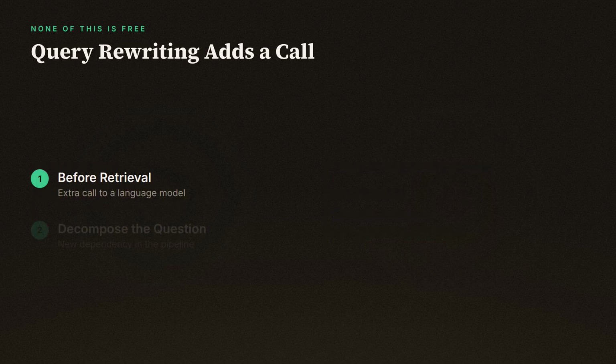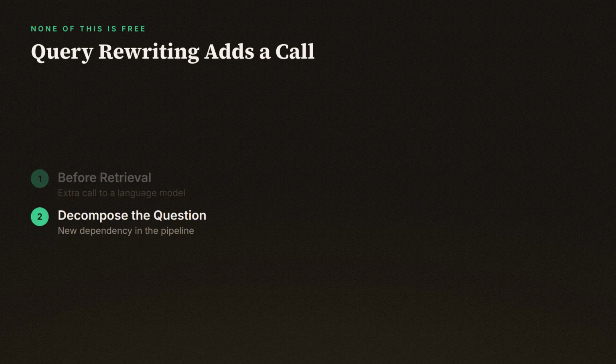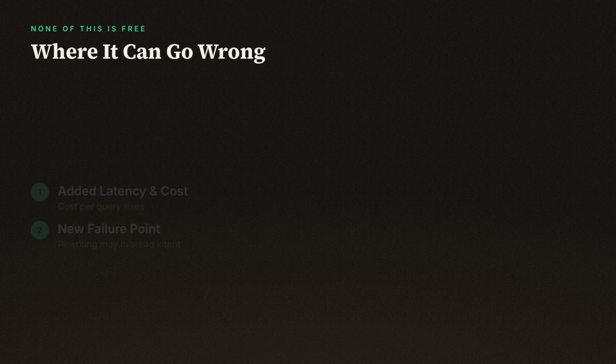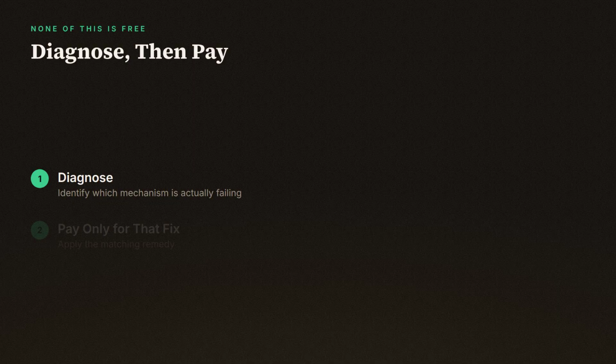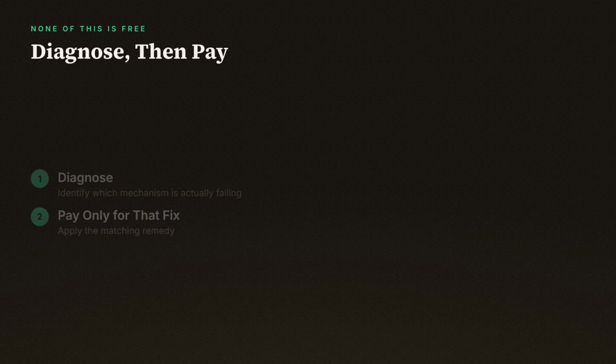And query rewriting adds a dependency most teams don't think about until it breaks. Before retrieval even starts, you're now making an extra call to a language model to decompose the question, which means added latency, added cost per query, and a new place for things to go wrong, because that rewriting step can itself misread the user's intent and split the question incorrectly before retrieval ever gets a chance. None of this means the fixes are wrong. It means they're targeted tools with a real price, and the right move isn't to apply all 4 everywhere. It's to diagnose which of the 4 mechanisms is actually failing in your system, and pay only for the fix that matches the failure.